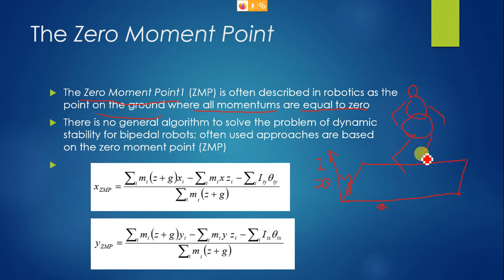when a robot moves on a terrain, the x-axial zero moment point and y-axial zero moment point can be individually identified. How? Using this formula, where xZMP is equal to sigma i is equal to 1 to n. Why 1 to n? Based on the iterations. Mi, where m is the mass.